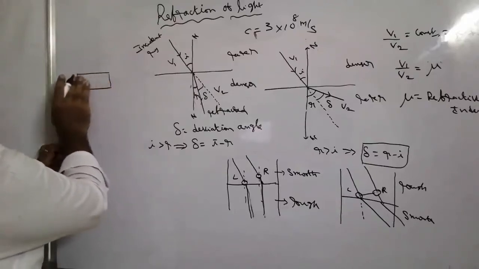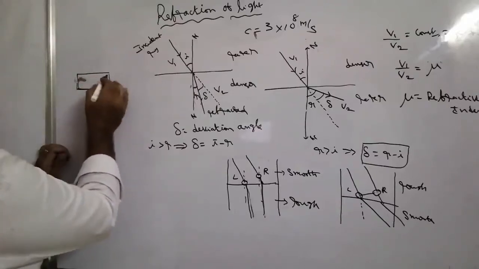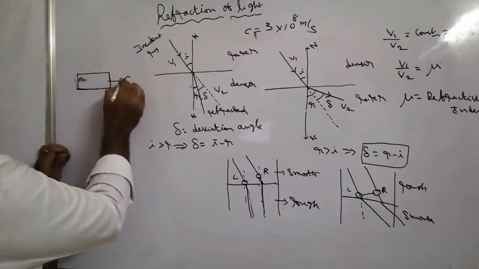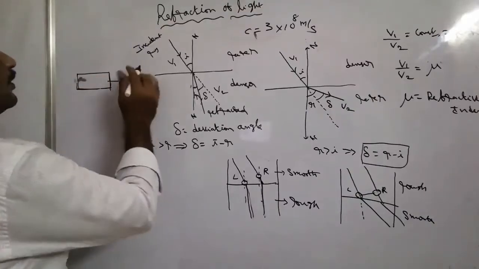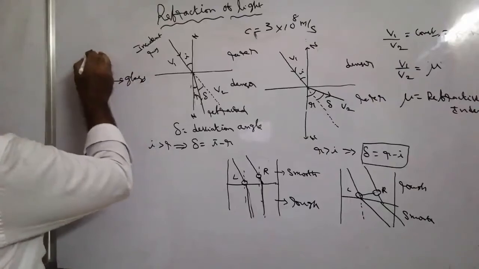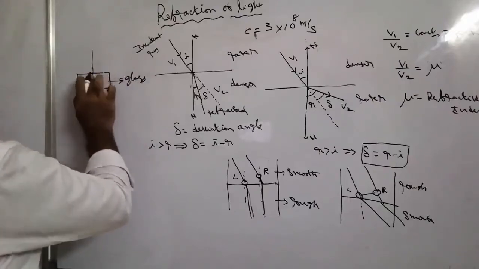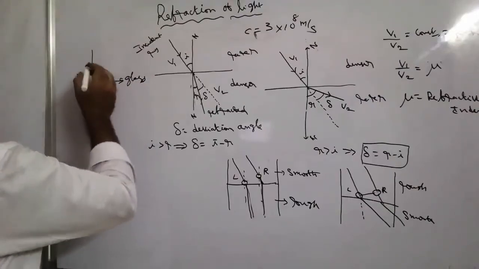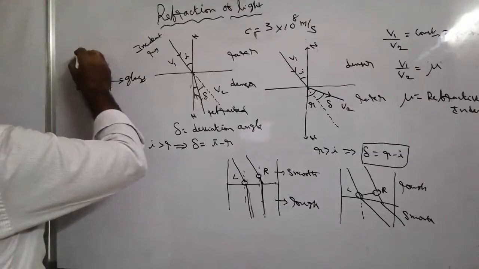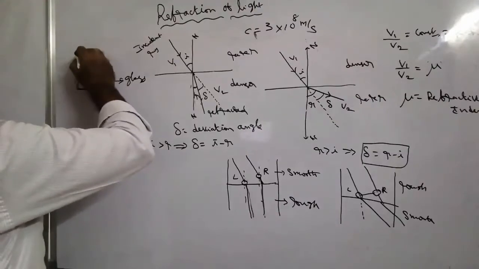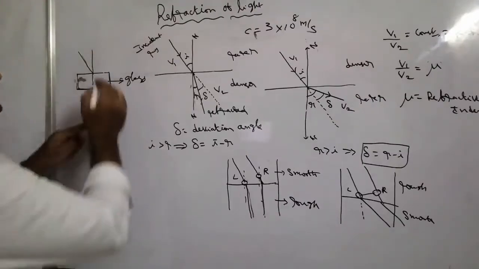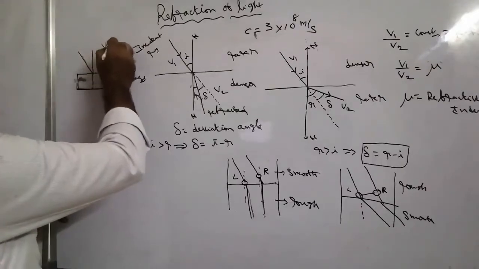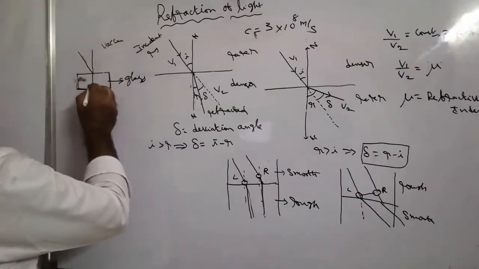This is a glass slab. This is the normal line. The light is incident from vacuum to glass.